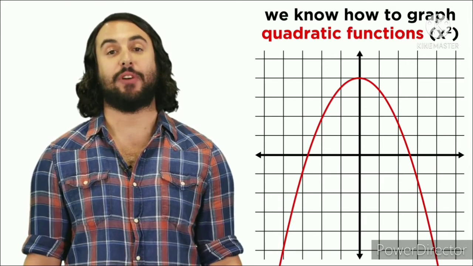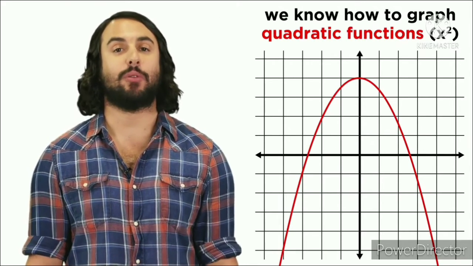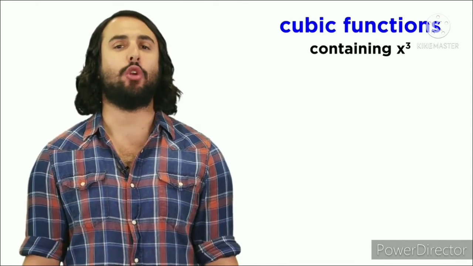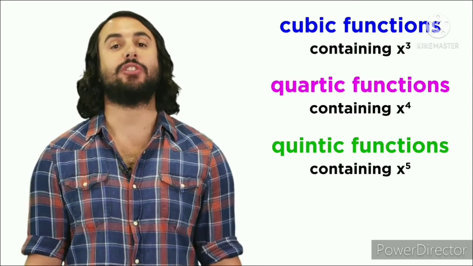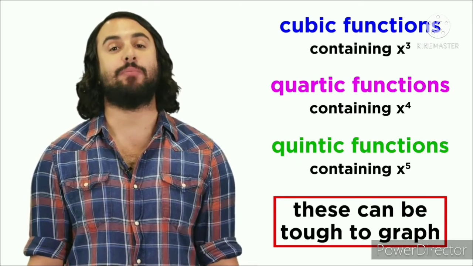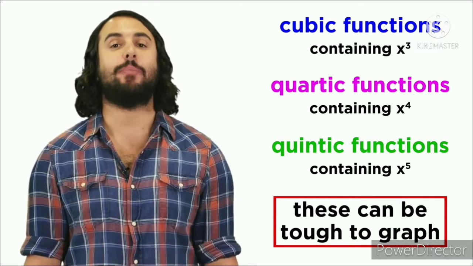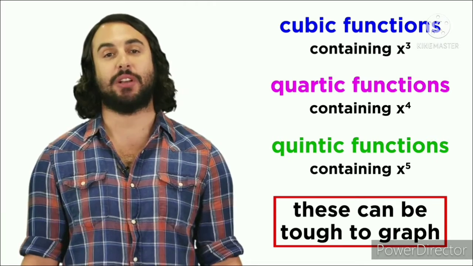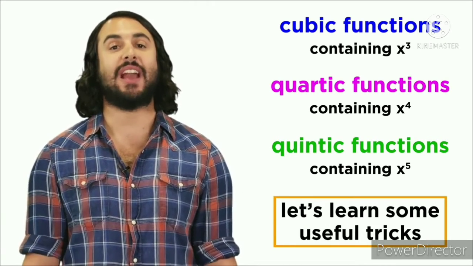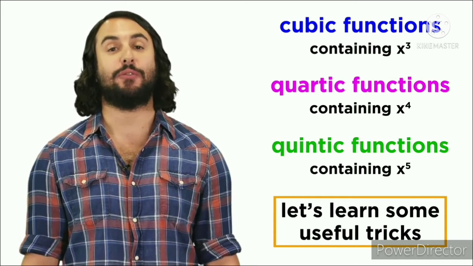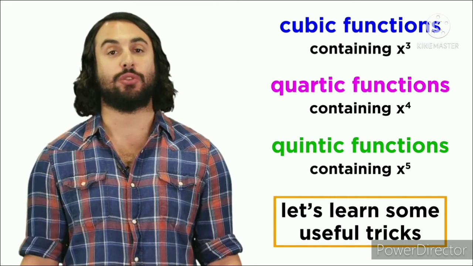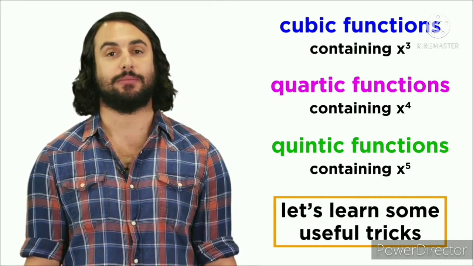We now know how to graph a variety of functions, including parabolas, which are second degree or quadratic functions. But what about cubic functions, or quartic, or functions of higher degree still? This can get very difficult very fast, as plotting points gets rather time-consuming, and the behavior of these functions is not as predictable as lines and parabolas. But there are a few tricks we can use to get rough sketches of these functions that are fairly accurate and provide some key information about the function that is useful. Let's learn these tricks now.